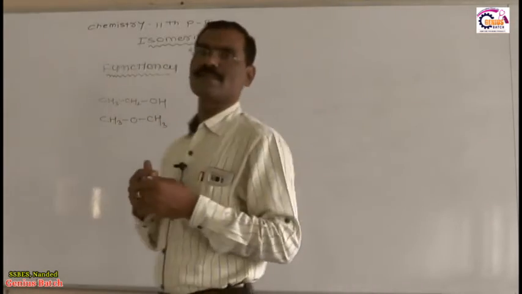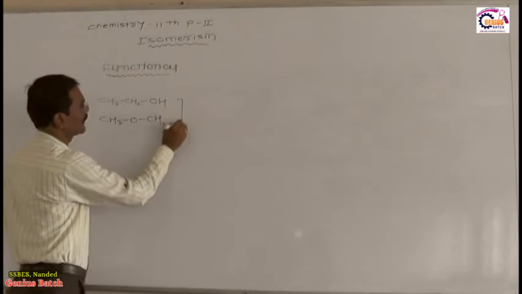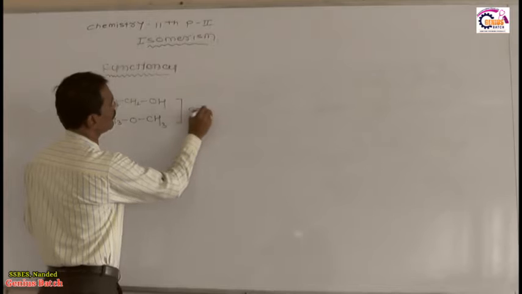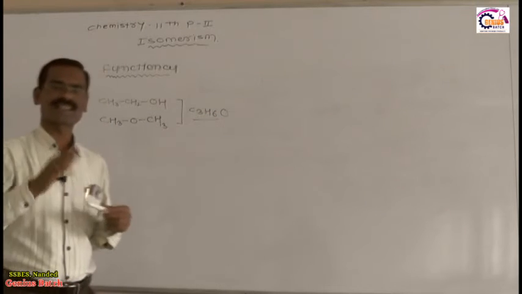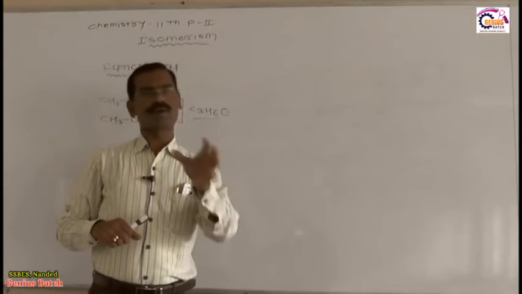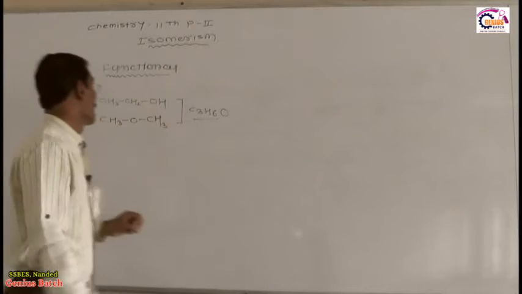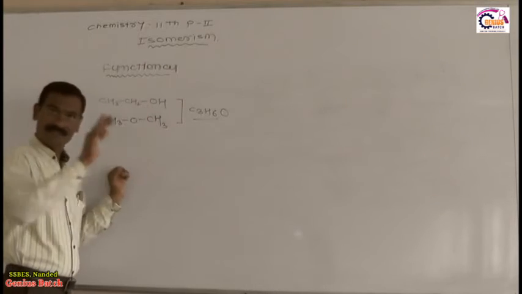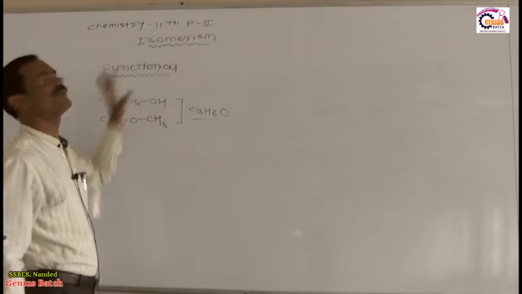Now what is the similarity between these two compounds? Yes, the similarity between these two compounds is the molecular formula, C3H6O. Whenever two compounds have the same molecular formula, listen very carefully, but the functional group is different, then such isomers are called functional isomers.